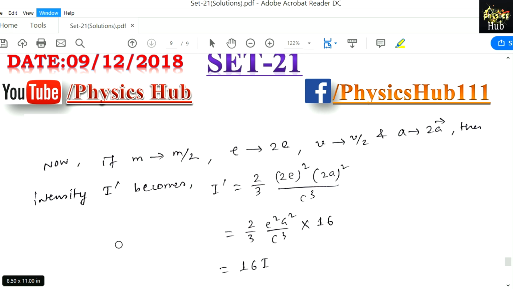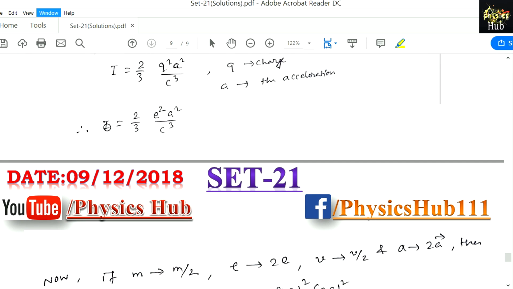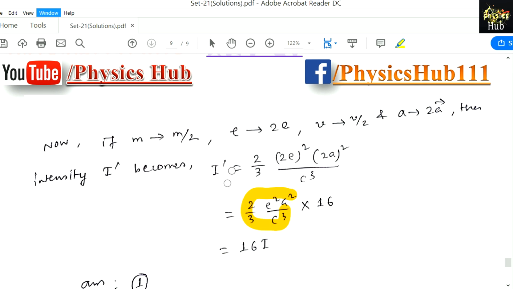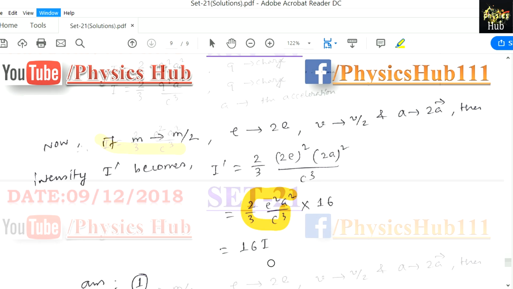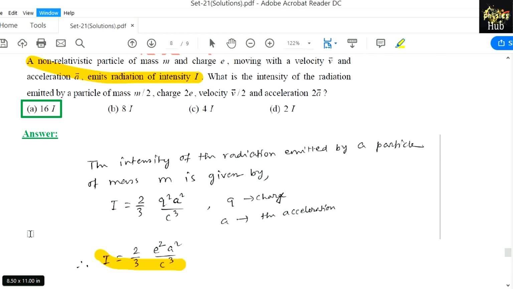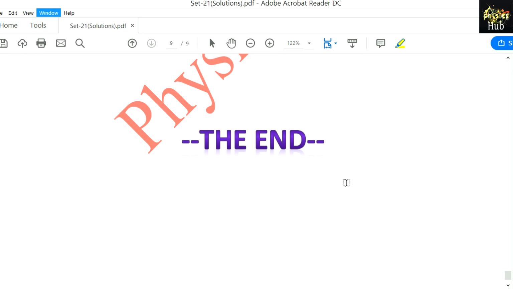So additionally they have given you the velocity to make you confused, but don't get confused. I know you are smart people, you will not get confused. So 2 square means 4, into 4, 16. Extra factor of 16 will come outside, and in place of this whole term we'll write I, because we calculated this. So it is I prime equal to 16 times I, and it is matching with option A. So option A is the correct option.